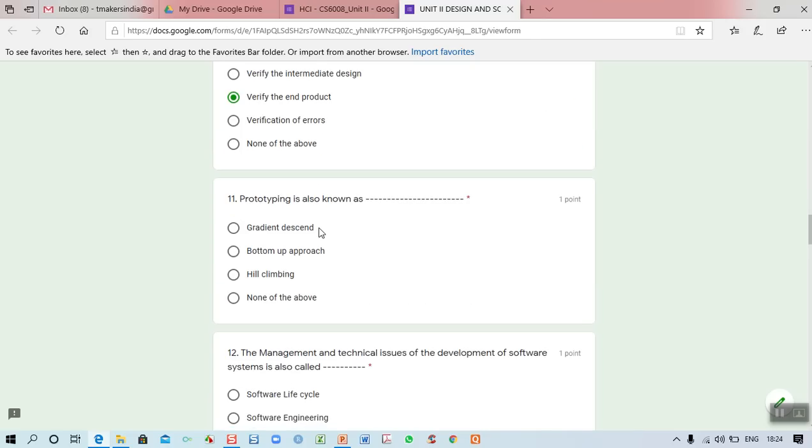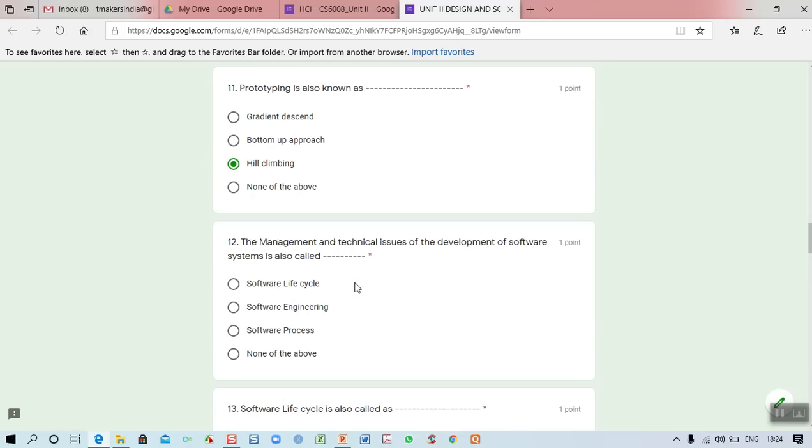And the 11th one, prototyping is also known as what? Another name of prototyping, right? The 11th one is hill climbing, am I correct? So prototype is also called hill climbing. The management and technical issues of development of a software system is also called what is this?